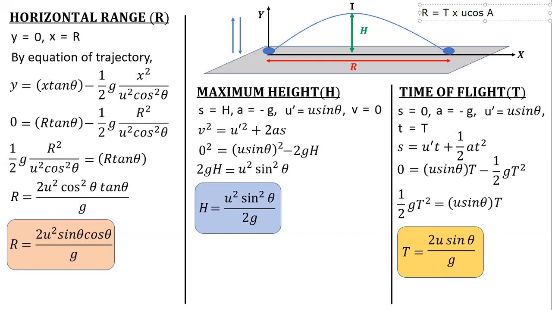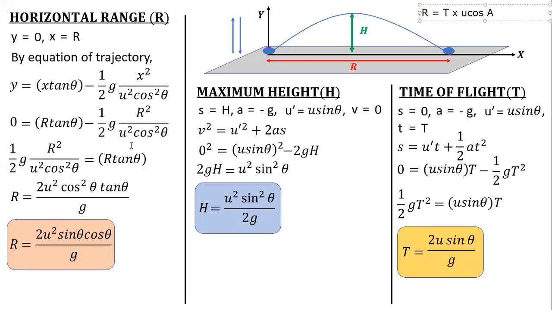So one formula I have is in the form of coordinates x and y, in which you can find the position of the point anywhere on the graph. If x is given, you can get the corresponding height. If height is given, you can get the corresponding horizontal displacement. That was the equation of trajectory, called y equal to x tan theta minus half g x square by u square cos square theta.